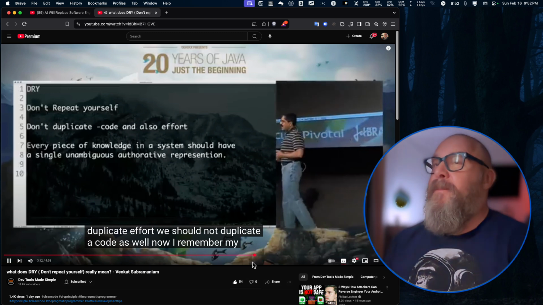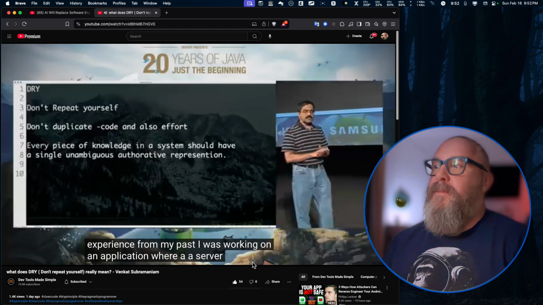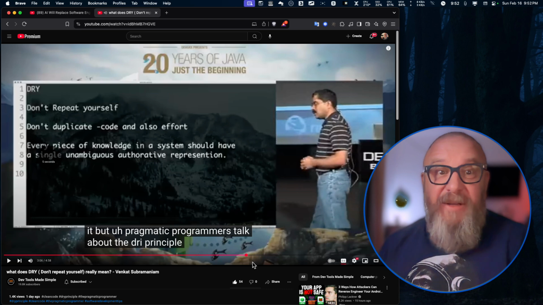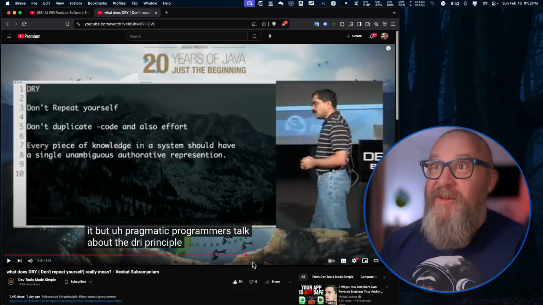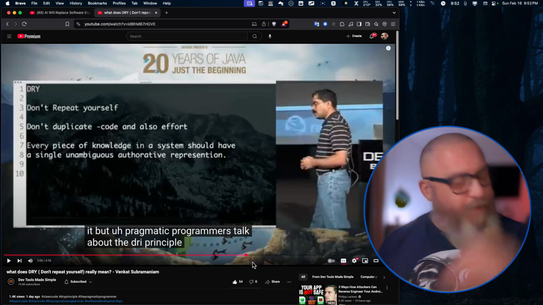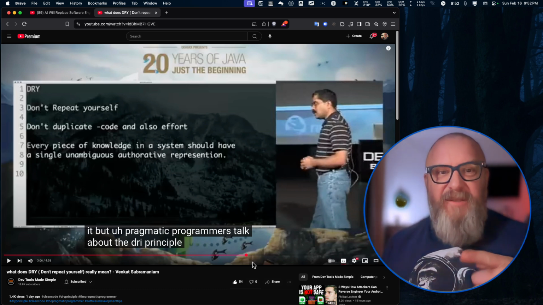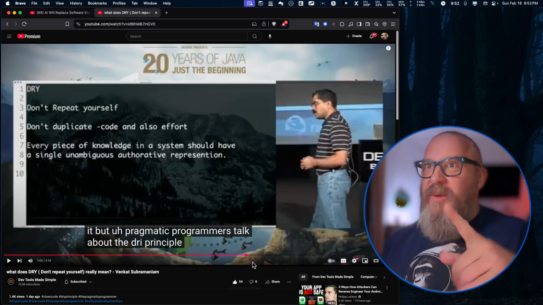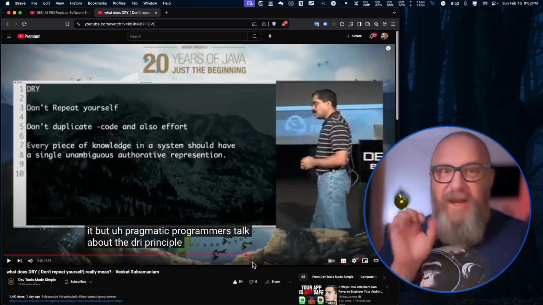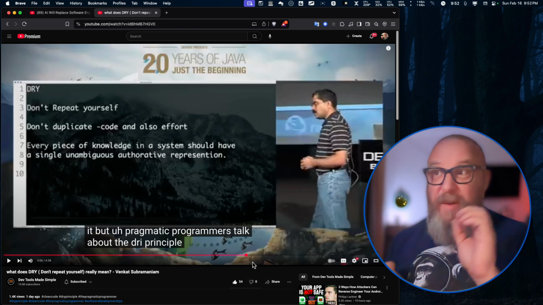Let's keep going. I remember my painful experience from my past. I was working on an application with a server side, a simulator. And APIs are developed evolutionarily. These APIs are developed not just in one bang, we got it, boom, this will be it forever. No, they're evolutionary processes. We have to play with them, work with them, see the things that are good, things that aren't good, the things that we thought were going to work great and didn't, or things that we didn't think were going to work great, but actually are fine.